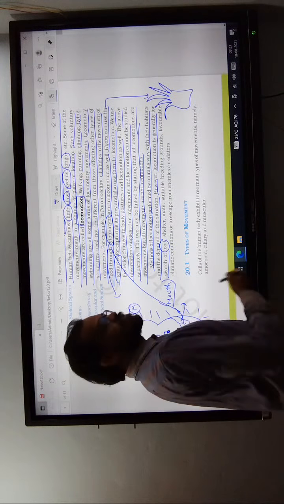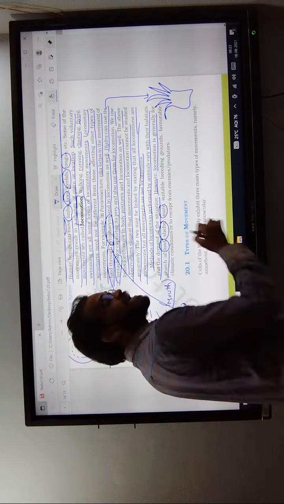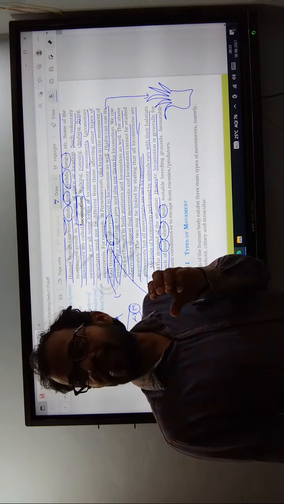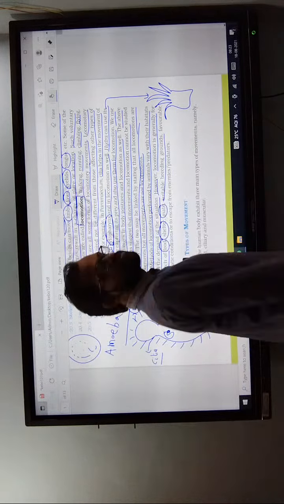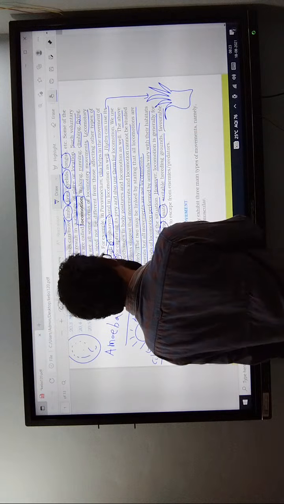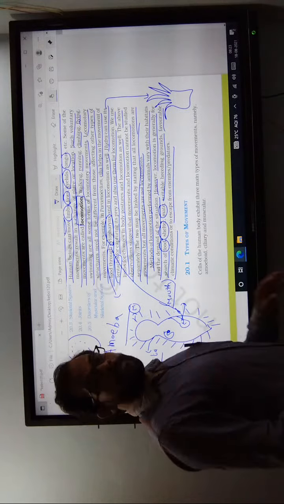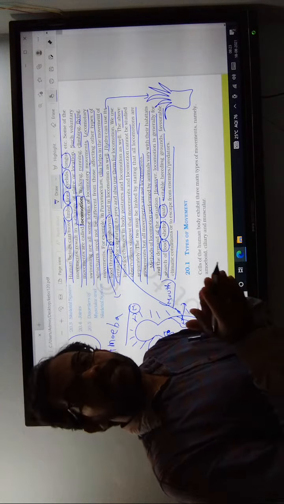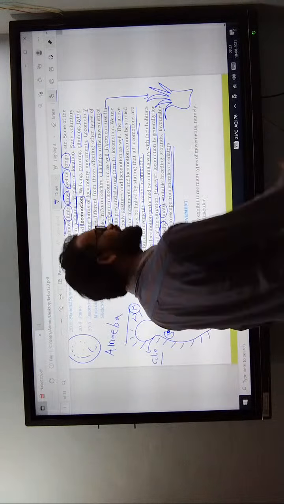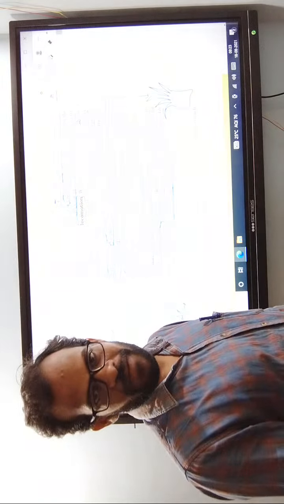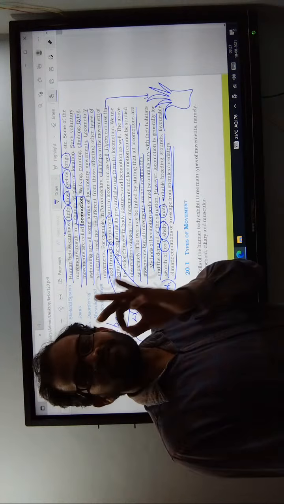For searching for food material, shelter, and also a mate. Mate means they select suitable partners, and also suitable breeding grounds and favorable climatic conditions. In some areas, to escape from unfavorable conditions, they can move to favorable conditions, and also to escape from enemies and predators. These are the advantages of locomotion.